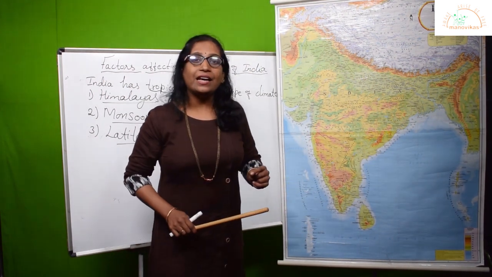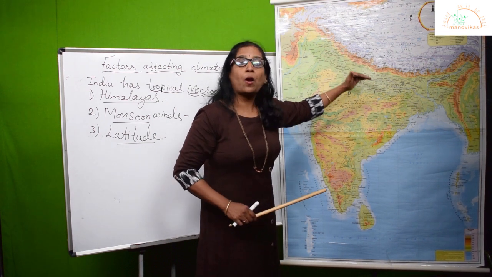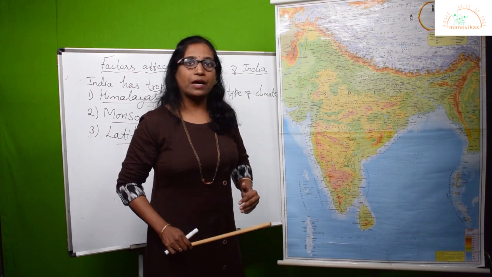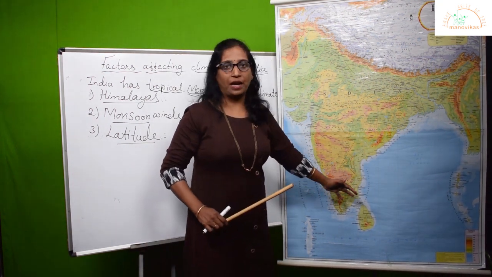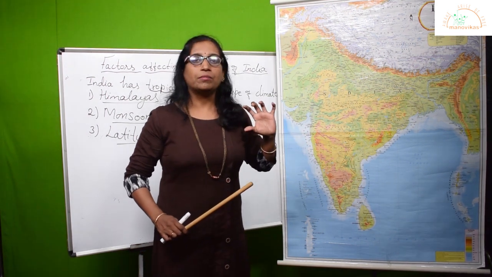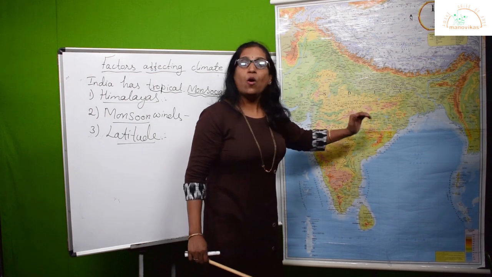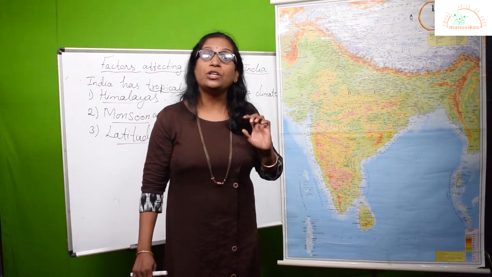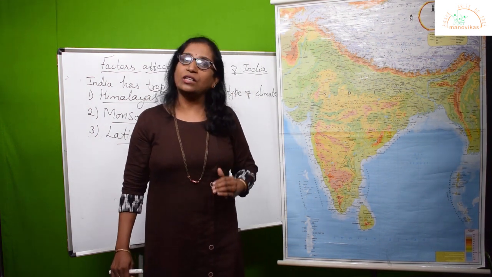Dividing India, the northern part is having a subtropical type of climate, although it is under the temperate zone, correct? And below the Tropic of Cancer, we have a tropical type of climate. Now, how is this latitude influencing the climate? We all know that for the sun to come overhead or to give vertical rays, the Tropic of Cancer is the last limit in the northern hemisphere.